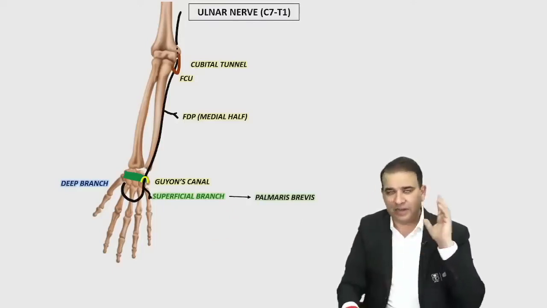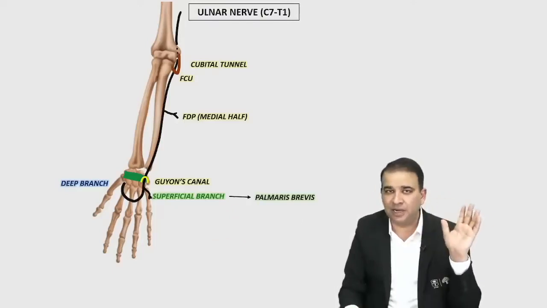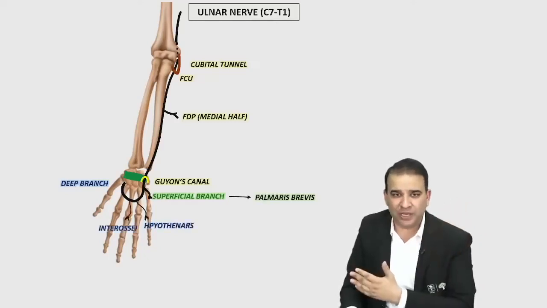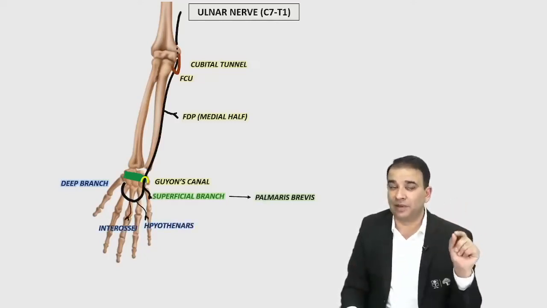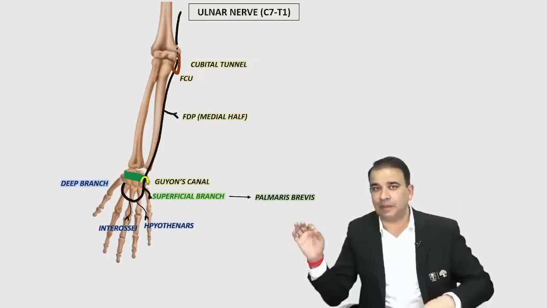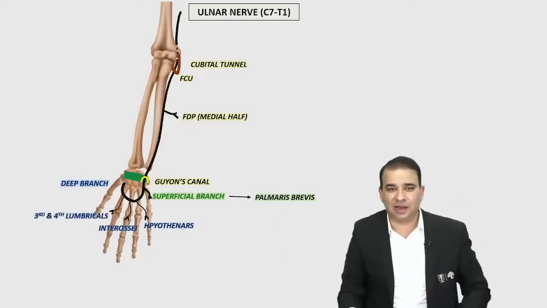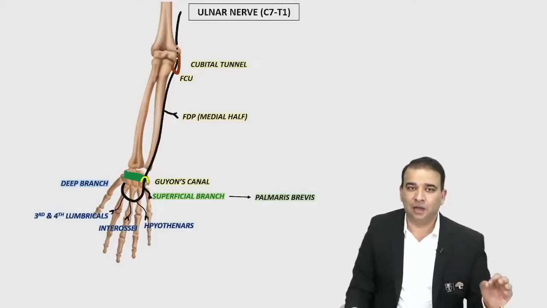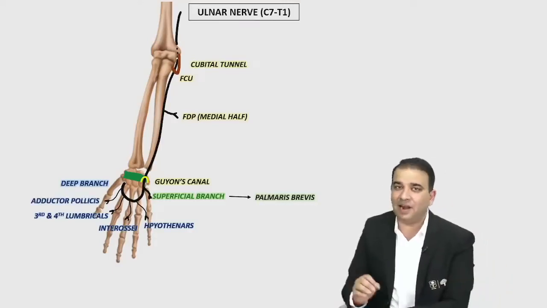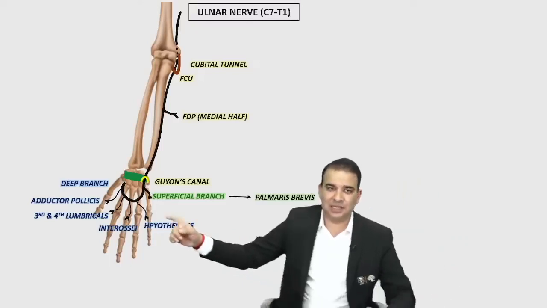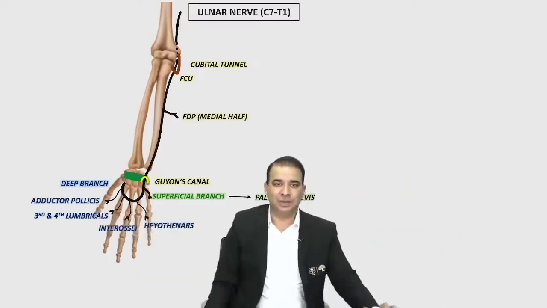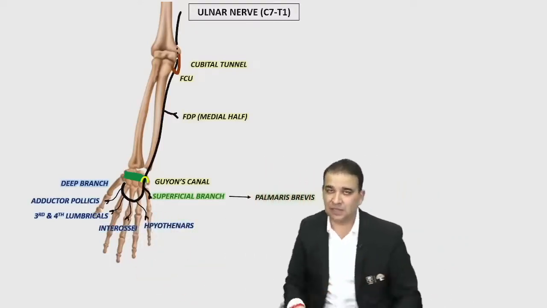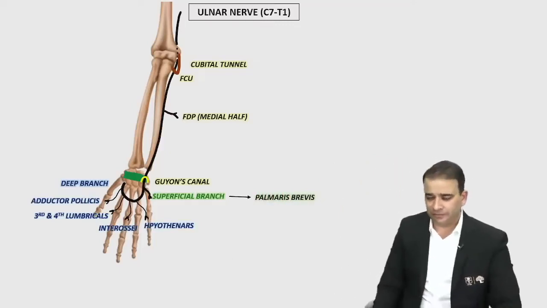It supplies the remaining hypothenar muscles. It supplies all interossei. It supplies the third and fourth lumbricals, guys. Remember, the first and second lumbricals are supplied by the median nerve, and the third and fourth lumbricals by the ulnar nerve. Ultimately it ends by supplying the adductor pollicis, which is also called the graveyard of the ulnar nerve. Adductor pollicis is the last muscle supplied by the ulnar nerve. We call it the graveyard of the ulnar nerve.